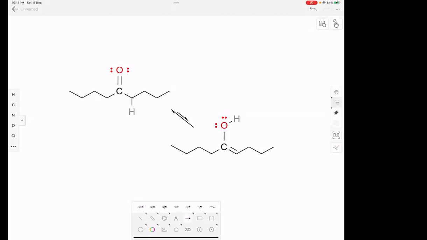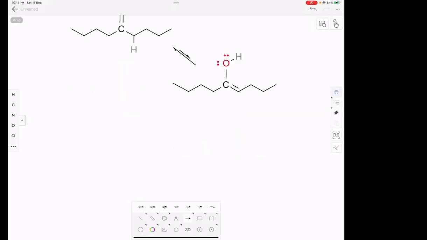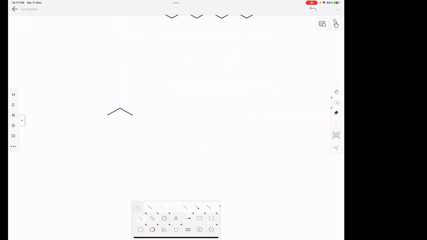For example, if you have this compound, here you have oxygen, and here you have 3 methyl groups on each side. This compound is incapable of showing tautomerism, because it has zero alpha hydrogens. One more example I'll show you.